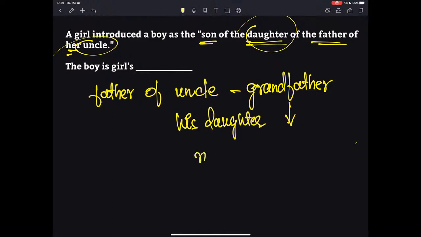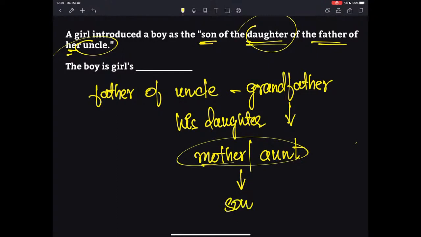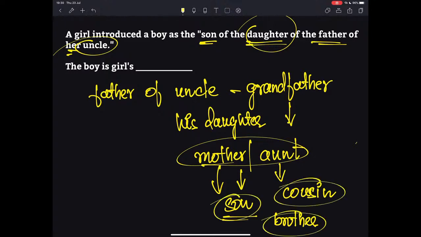Grandfather's daughter would be either your mother or your aunt if there are multiple daughters, and that person's son. If it is your mother, then that boy is your brother. If that person is your aunt, then that boy is your cousin. That's it. So this is the answer. If there were options, we could have easily selected the right option. In this case, there is no option given. Therefore, the boy could be either the brother or the cousin. I hope it is clear. If you have any doubts, please do ask.